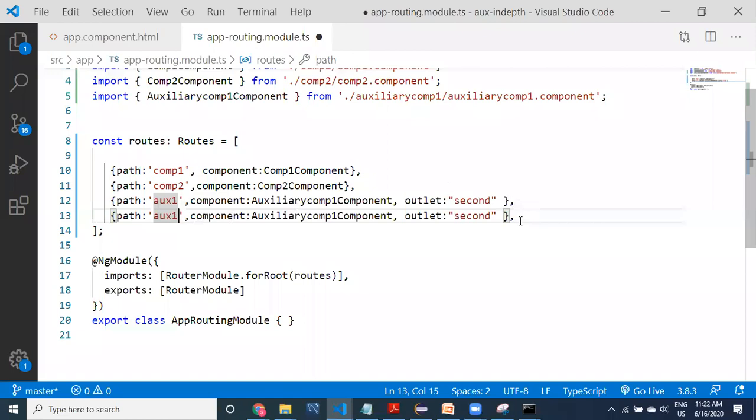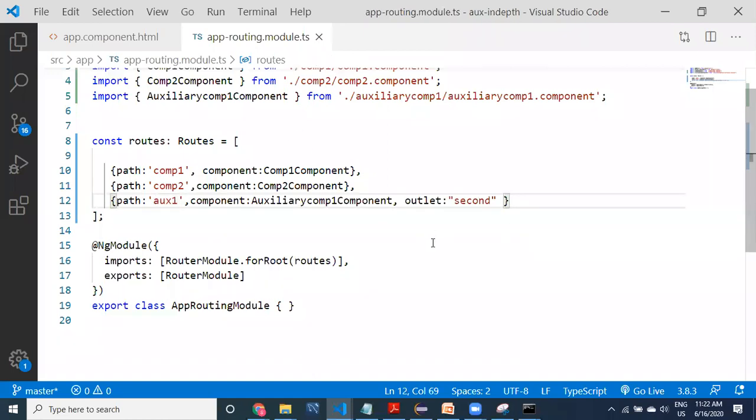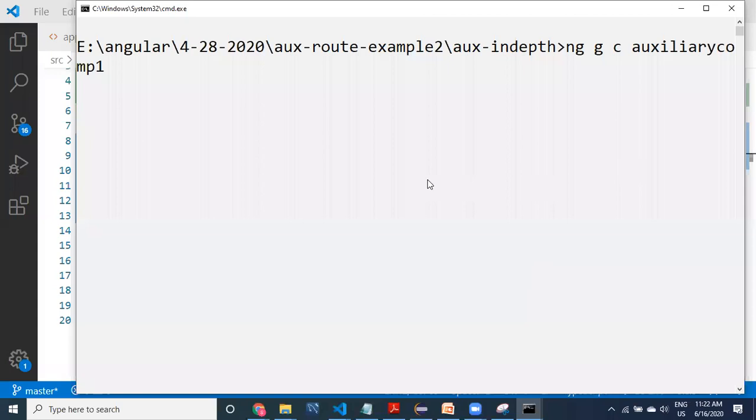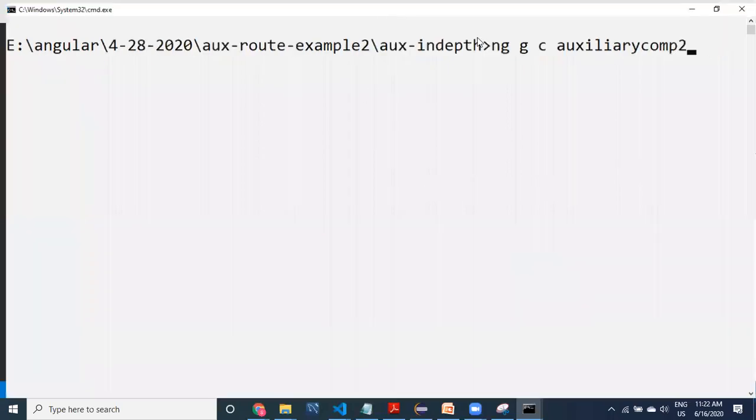To create it, you can run ng generate component auxiliary component 2.